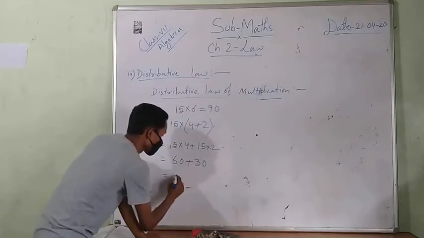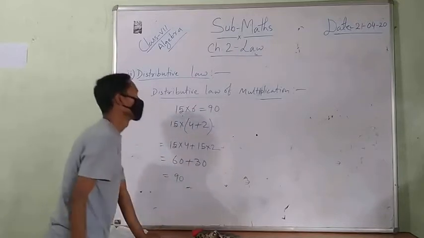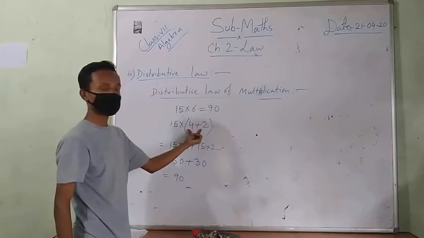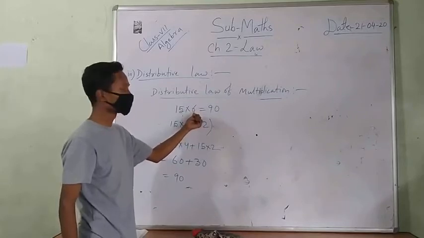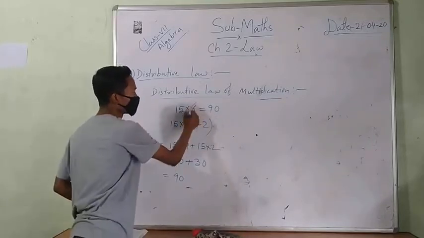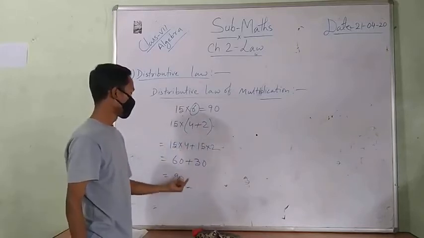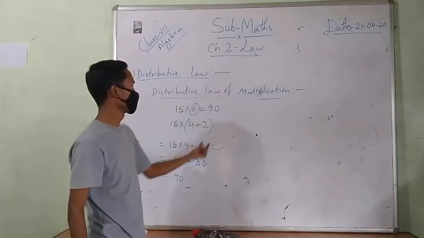That means 60 plus 30 is 90. Then here is also 90. That is the distributive law. We have to distribute this number over 4 plus 2, and then we will get the same answer.